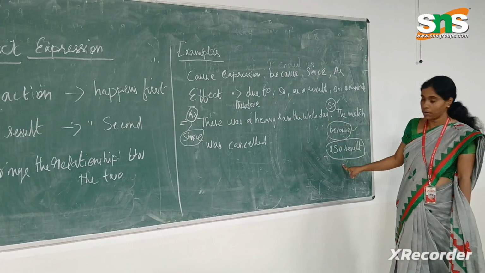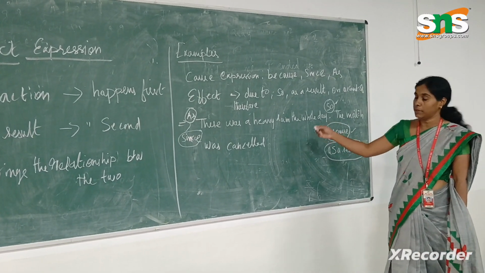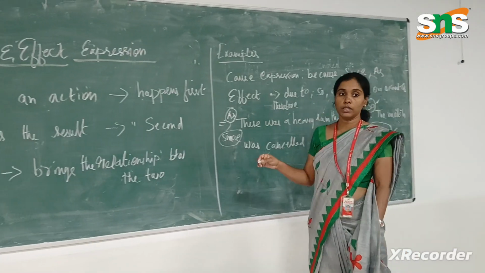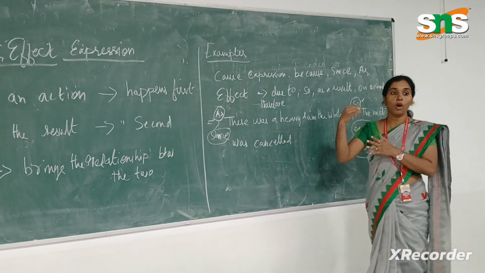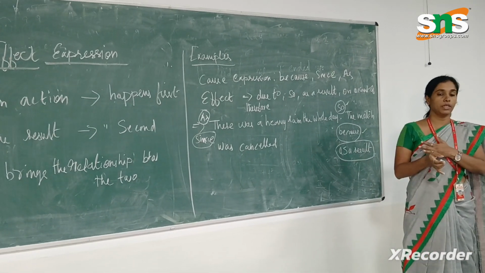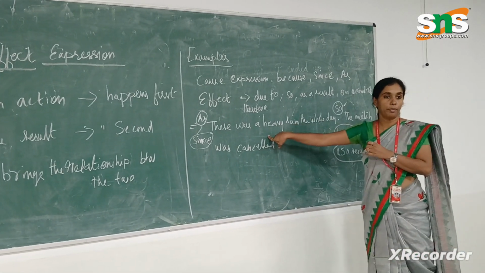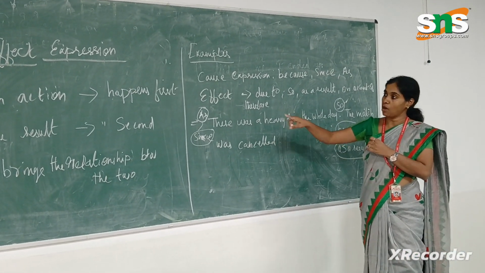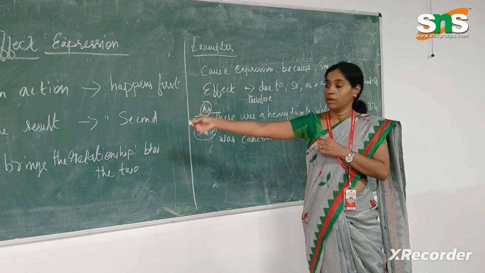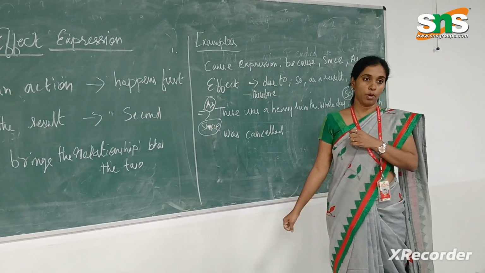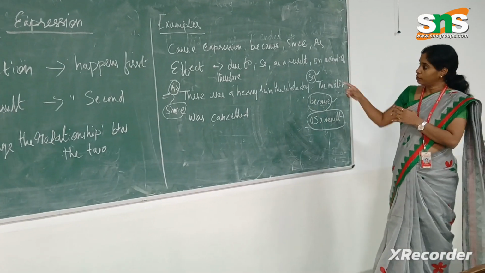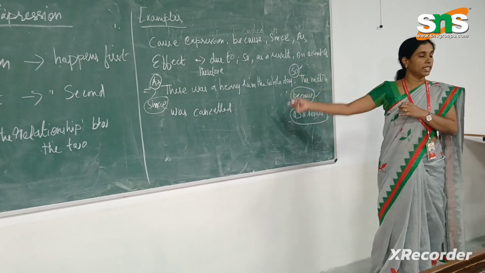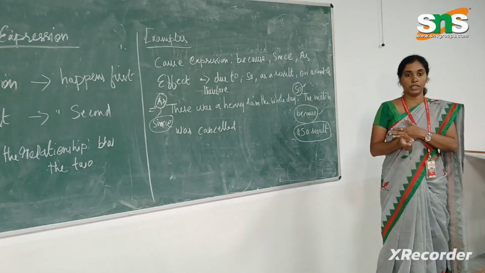Whatever expression we use, it focuses on either the cause or the effect. What each expression stresses is what these cause and effect linking words tell about. One more thing you should understand: without these linking words, those sentences will be two different independent sentences.